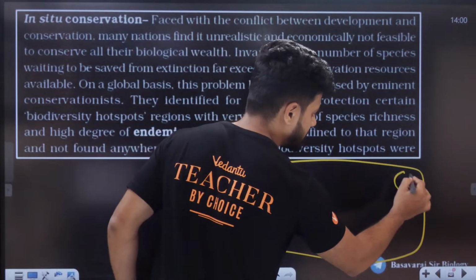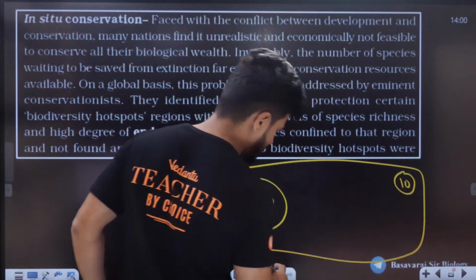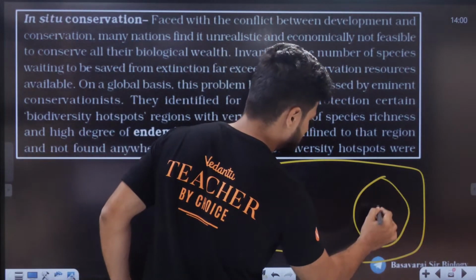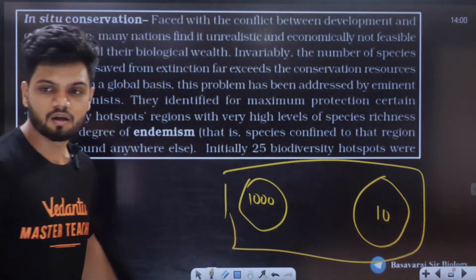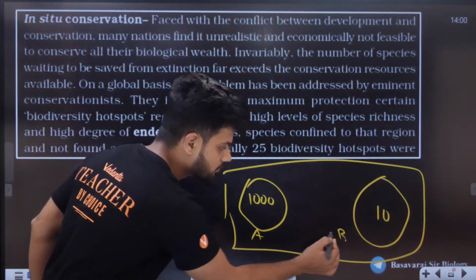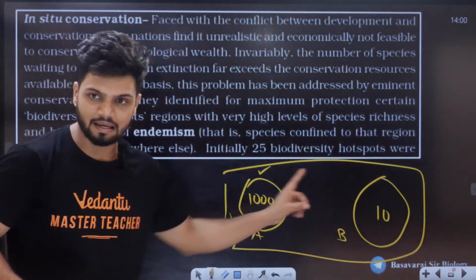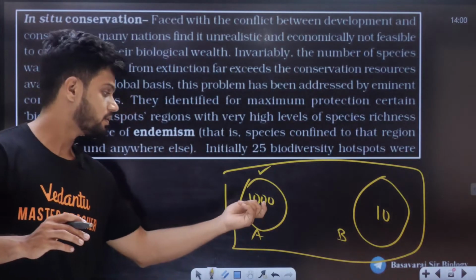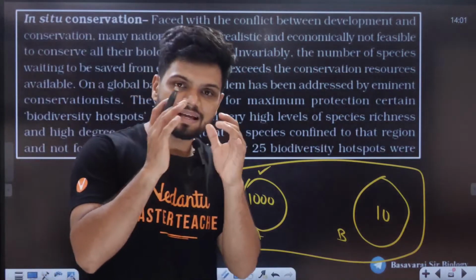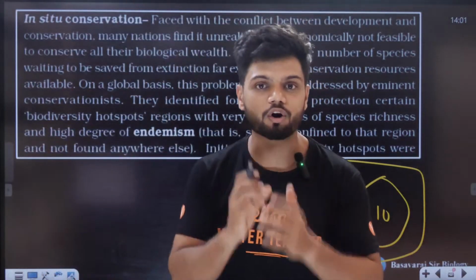In this one small area, I have 10. Same area. Tell me, which one will you save right now? Will you save A or will you save B? We will save A. Same area, same resources. Here I am saving more animals. Such areas are called biodiversity hotspots.